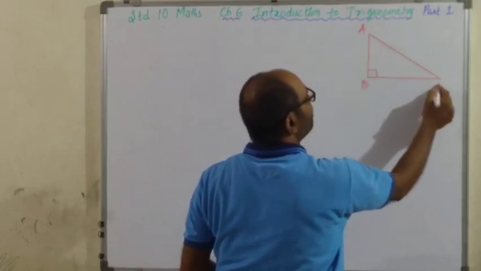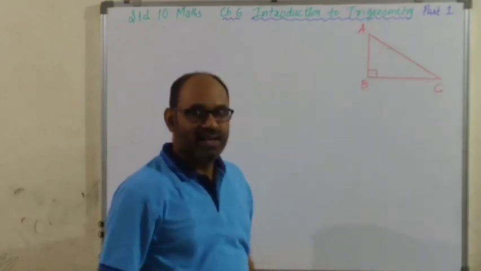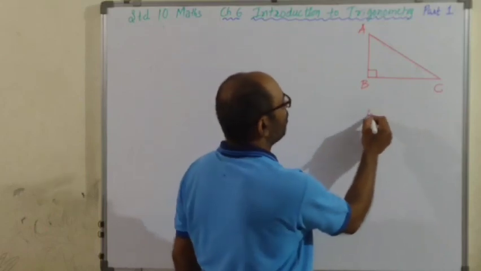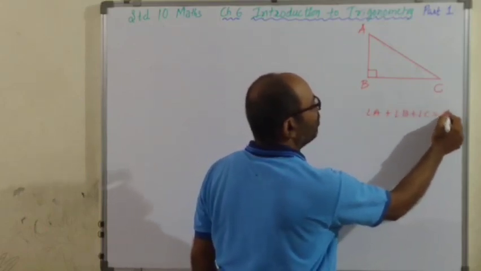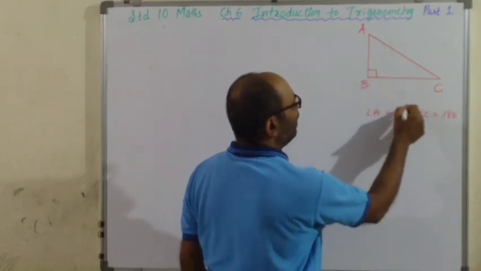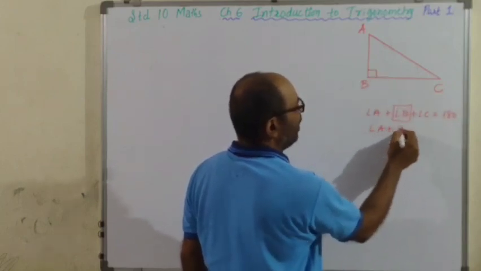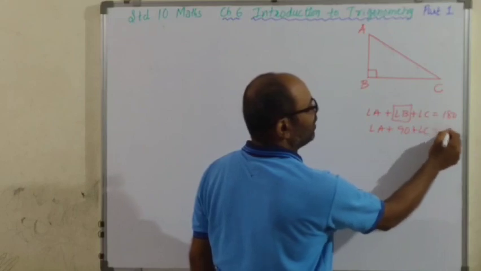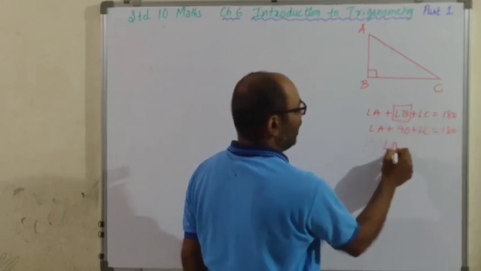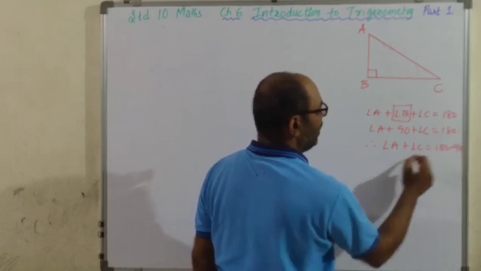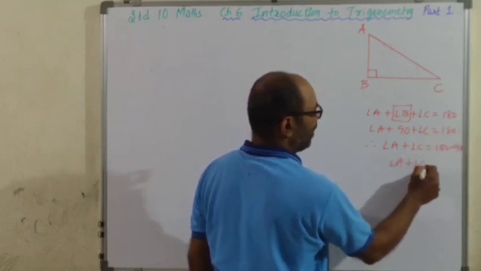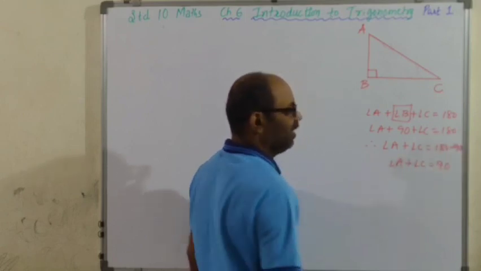A, B, C. Children, what is the total measure of angle A plus angle B plus angle C? It is equal to 180. But what is angle B? 90. So angle A plus 90 plus angle C is equal to 180. So angle A plus angle C is equal to 180 minus 90. So angle A plus angle C is equal to 90.